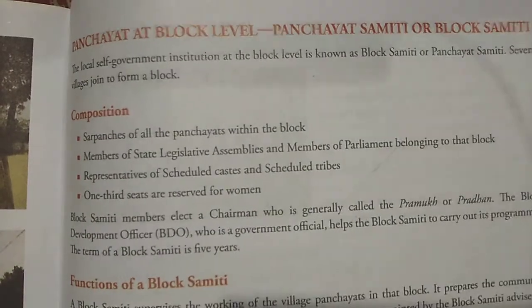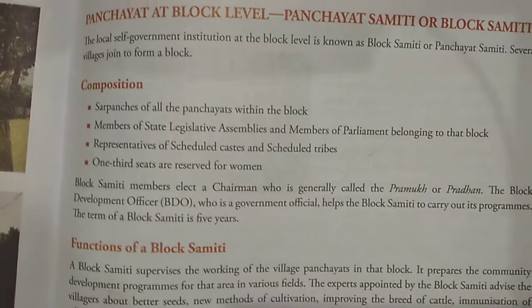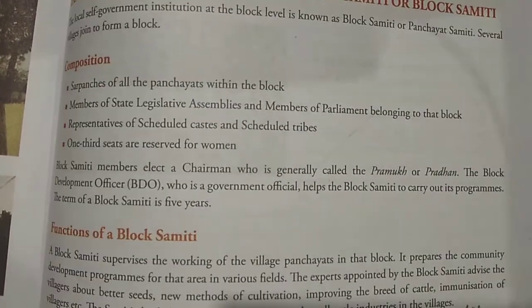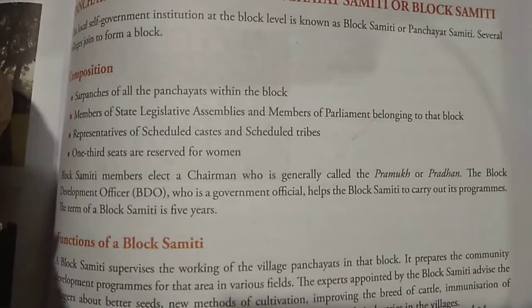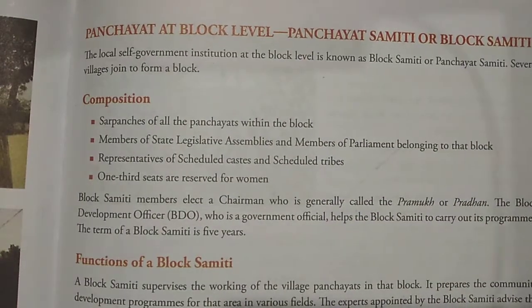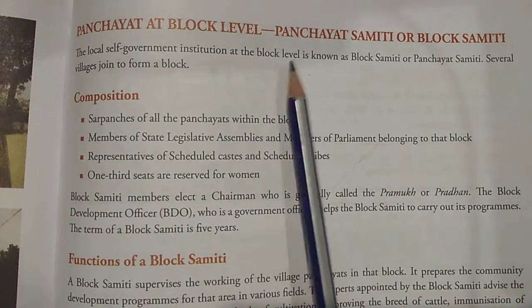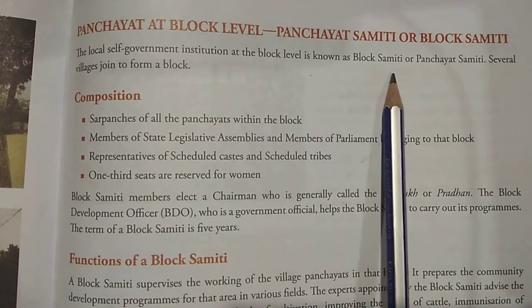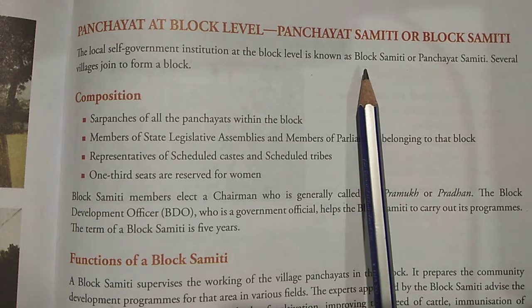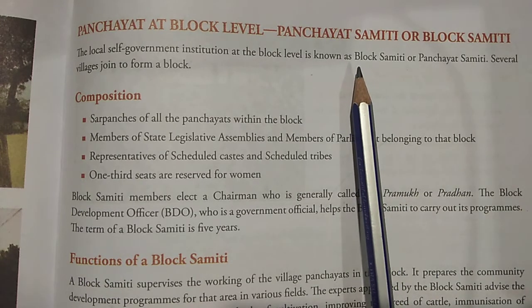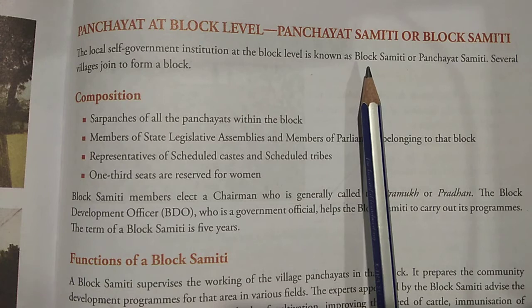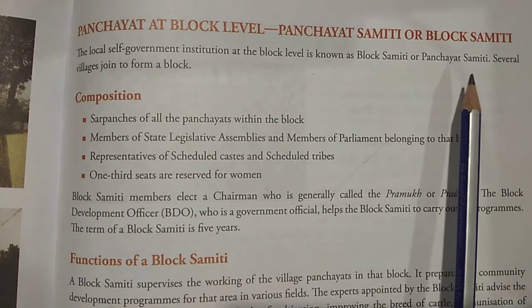So what is given there is the Panchayat at the block level, that is your Panchayat Samiti or the Block Samiti. Now, who takes care at the block level, and how are things done? For the local people, it's given that the local self government institution at the block is known as a Block Samiti. So the institution, where people work together at the block level, is called the Block Samiti or the Panchayat Samiti.